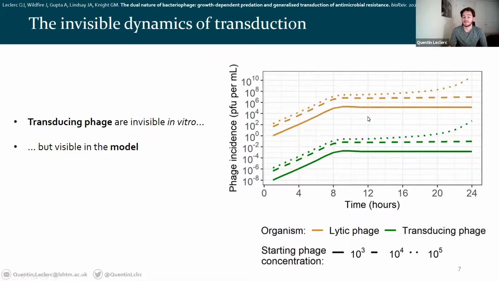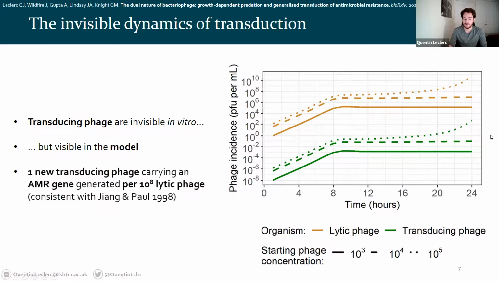So that's the phage incidence over 24 hours for each of my 3 datasets. In green are transducing phage and in gold lytic phage. And this tells me that I'm getting about 1 new transducing phage carrying an AMR gene being generated per 10 to the 8 lytic phage, which is consistent with previous attempts to estimate this. So again, it doesn't sound like much, 1 per 10 to the 8, and it's frequently dismissed as too small to be relevant. And yet here I've shown that it's enough to consistently generate double resistant bacteria in less than 7 hours. So I'd argue that it does matter.